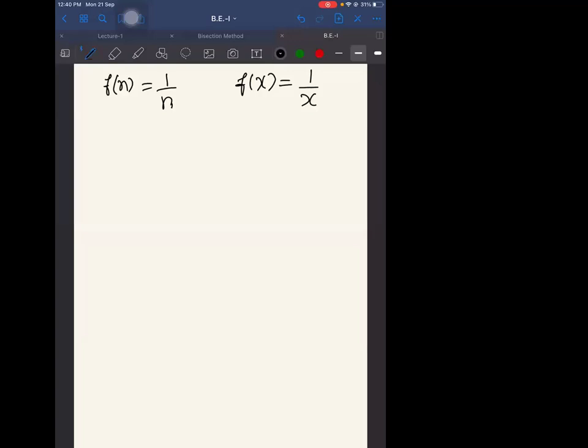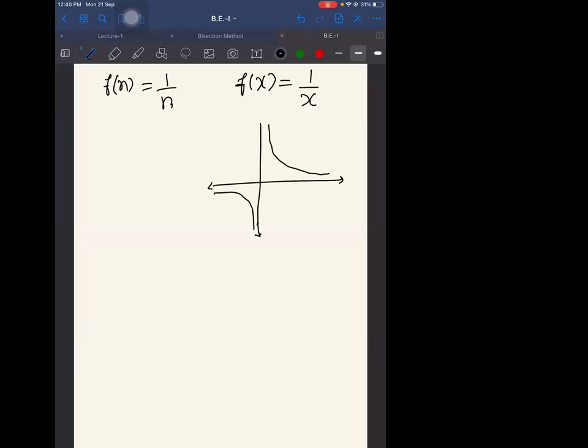Generally we have the notation x for a real number. If you plot a graph of this, we allow negative numbers, irrational numbers, and fractional numbers as well, but in a sequence we only allow the natural numbers.